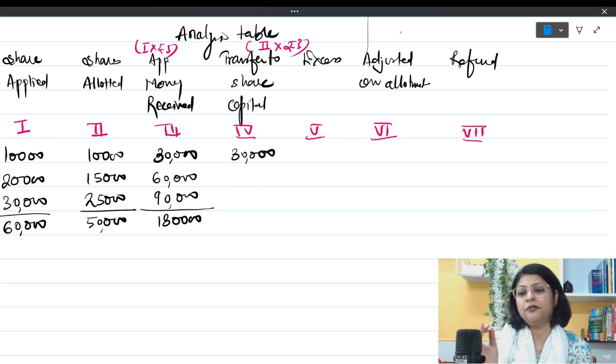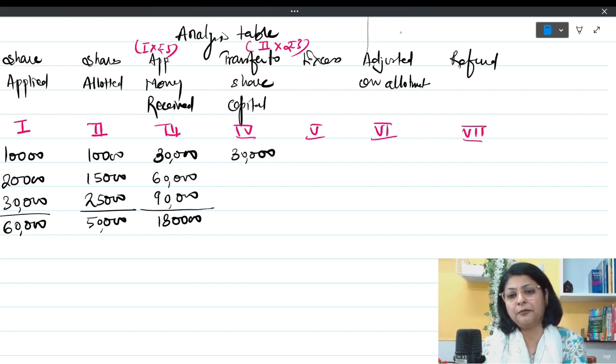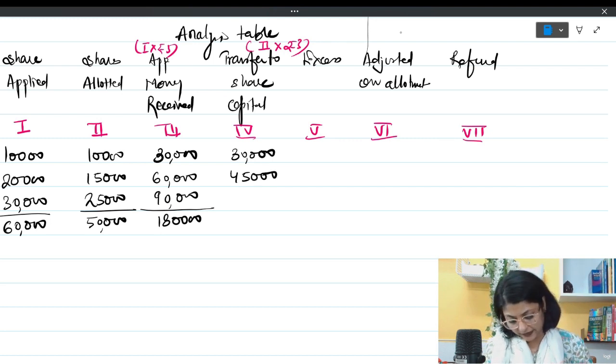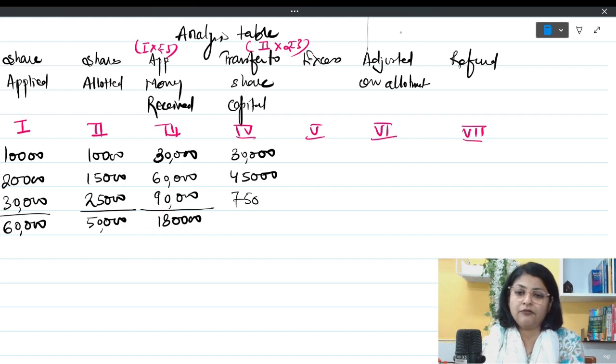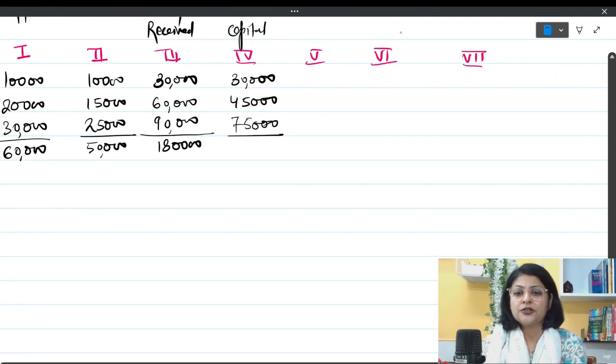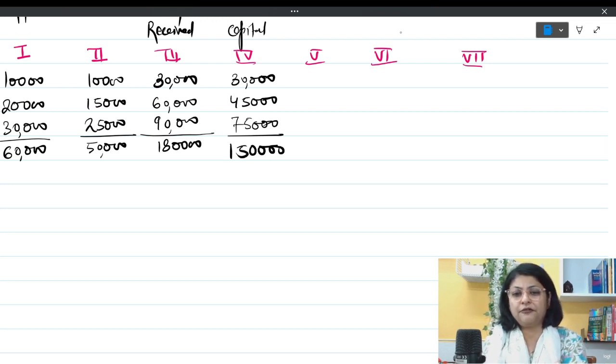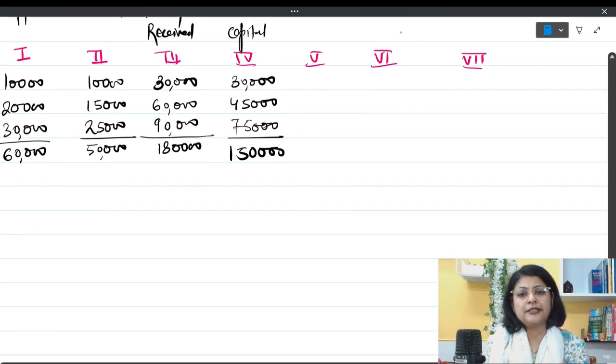Here it is 15,000 multiplied by 3, which is 45,000, and here 25,000 multiplied by 3, 75,000. Again here the total is required: 1,50,000 is the total.